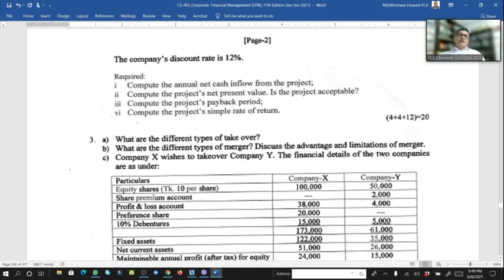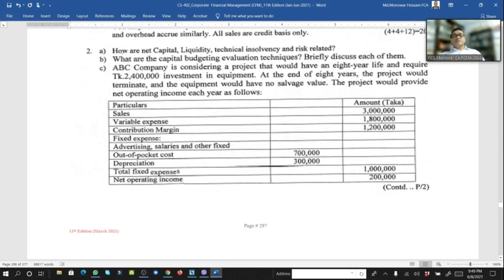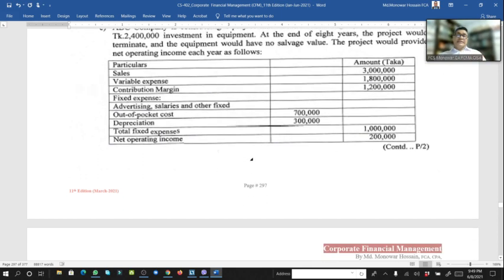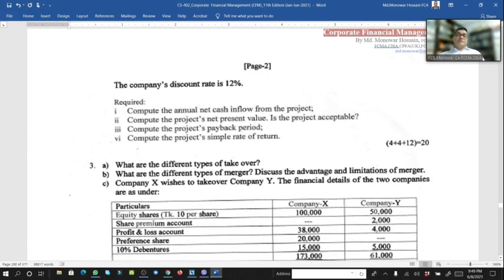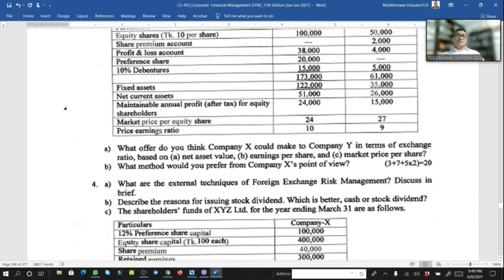Here are 4 requirements. Compute the annual net cash inflow from the project. From this project, we have to calculate the annual net cash inflow. And compute the project net present value. Is the project acceptable? Compute the project payback period. Compute the project simple rate of return. So here 4 items, 12 marks.